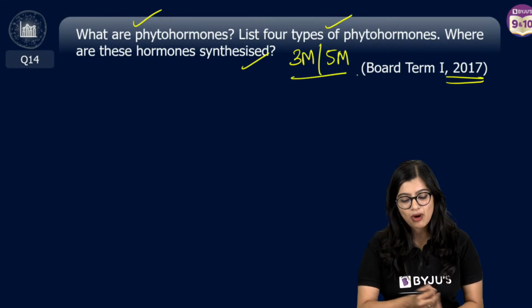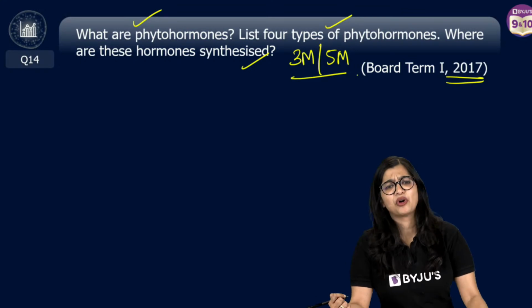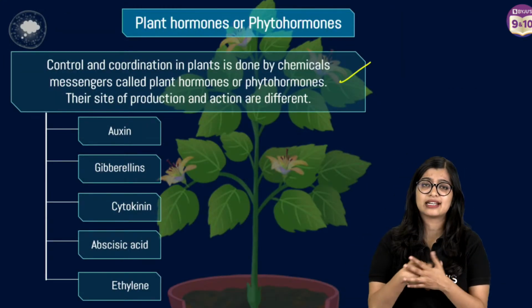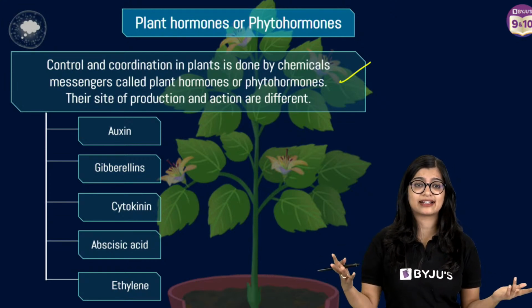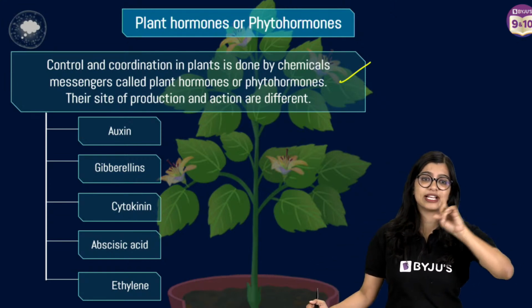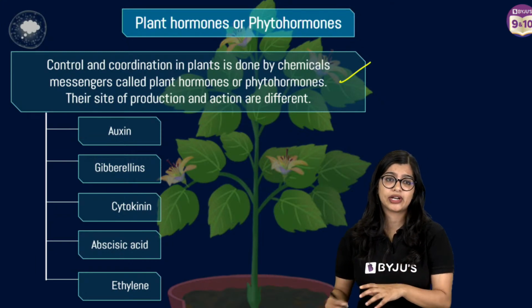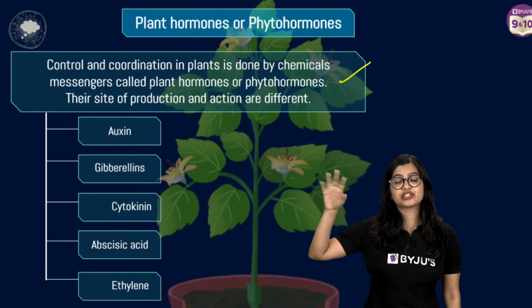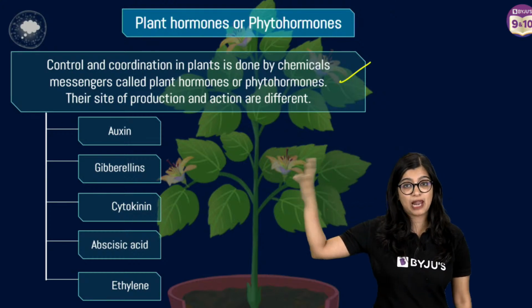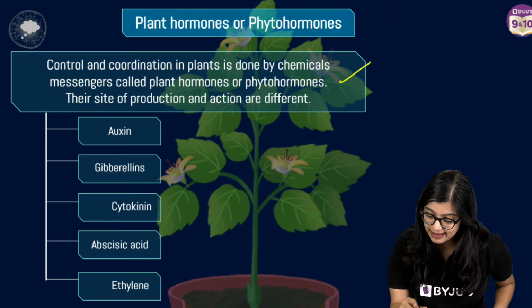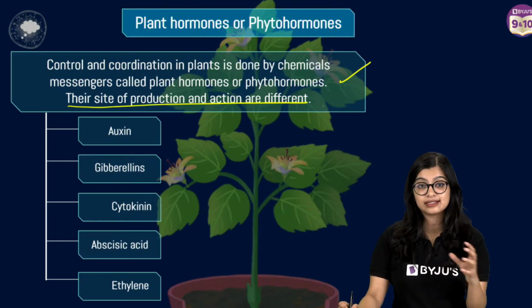Very easy. What are phytohormones? Plant hormones. Very good. They are basically plant hormones that are chemical messengers responsible for coordinating various activities. Whoever wants plant hormone explanation, listen to me now carefully. Ishant was asking me about plant coordination. Plant coordination happens one way with the help of plant hormones or phytohormones. And here we see that their site of production and action is different.